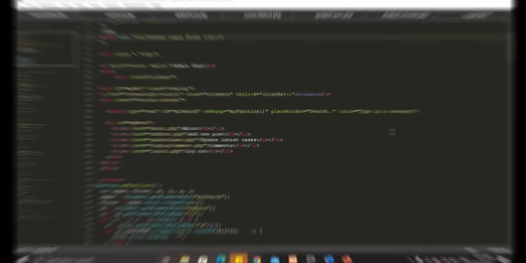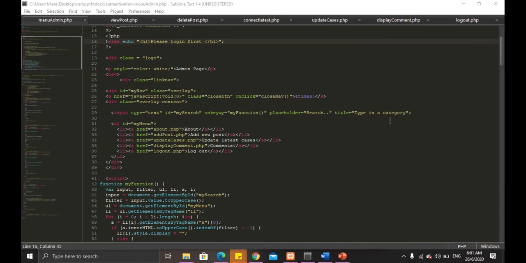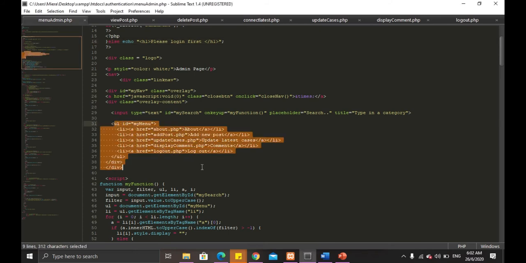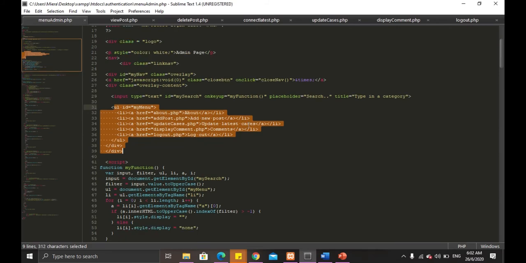Okay, next let's proceed to the coding of the admin system. So this is the main page coding. This is the menu admin.php, where this is the coding to implement the main page system for the admin. This is how we create the navigation bar.